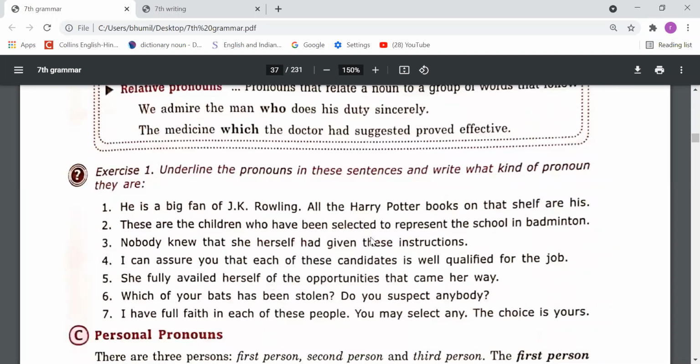Now please come on to exercise number 1. Underline the pronouns in these sentences and write what kind of pronoun they are. So basically, dear student, in this exercise, first of all, you have to recognize the pronouns. After that, you need to tell the type of that pronoun. Okay, let's read the first sentence.